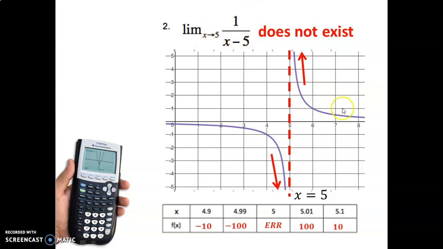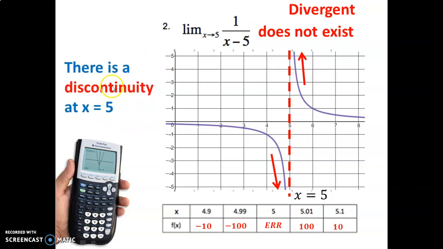for the limit to exist, we need to approach the same value when we come from both sides. And in this case, we're not. We're approaching positive infinity this way and negative infinity this way. It's not the same value. It's not converging on one value. Therefore, the limit does not exist. Okay. And we also can say there's a discontinuity. That means like there's a hole in the graph at x equals 5.